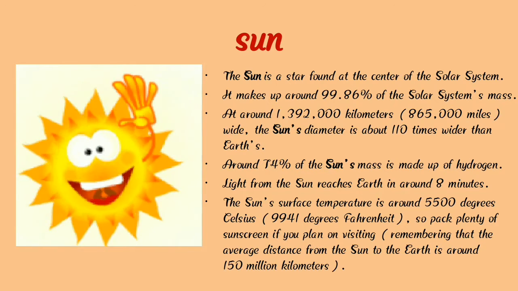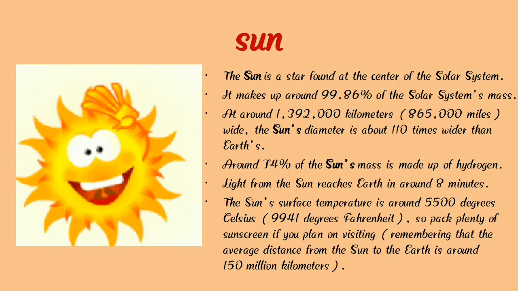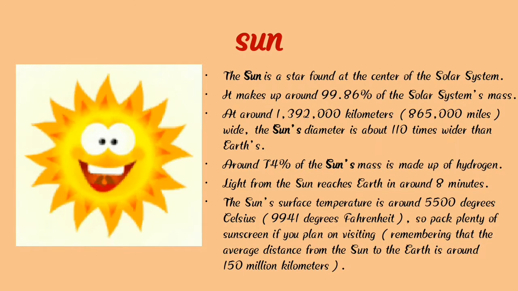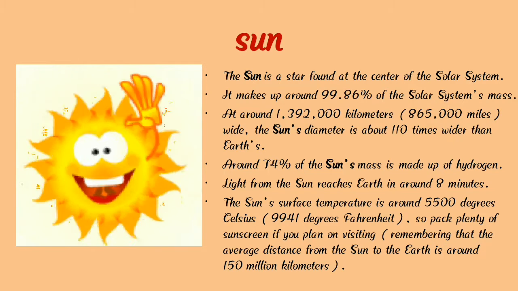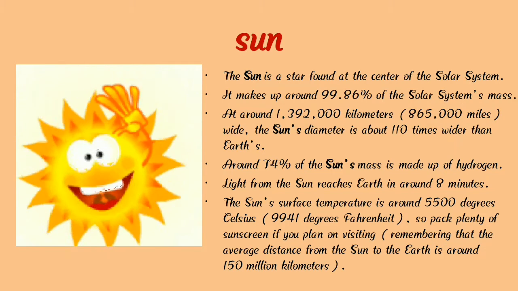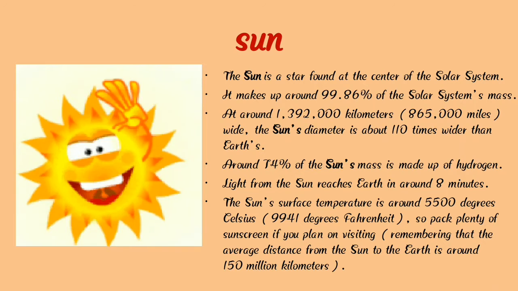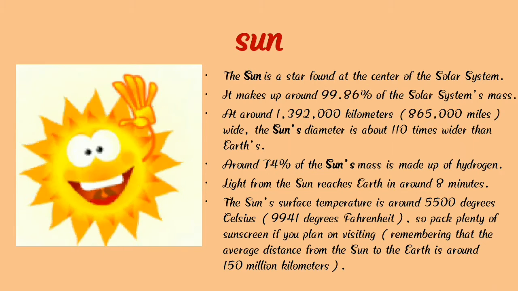It is around 139,200 kilometers wide, and the Sun's diameter is about 110 times wider than the Earth's.